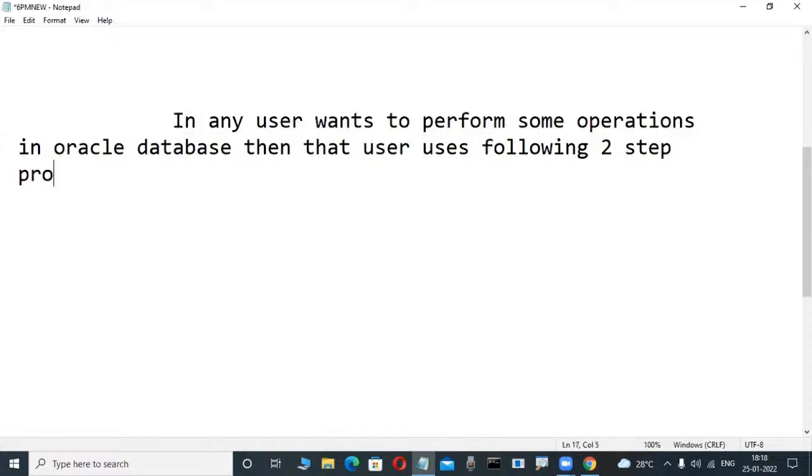Two-step process. These are step one and step two.